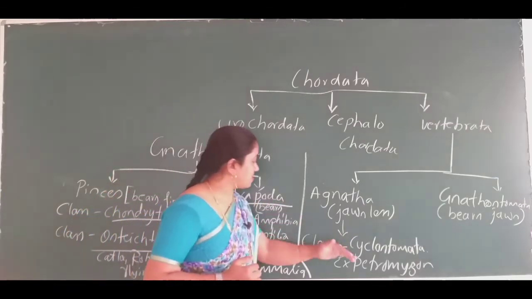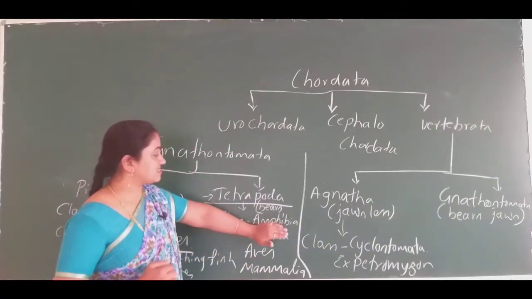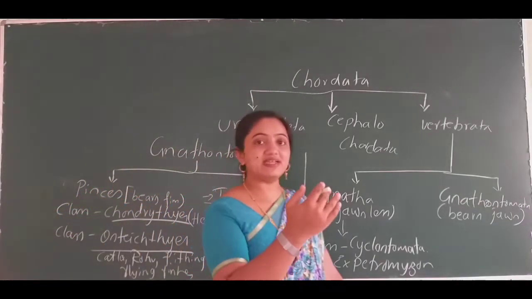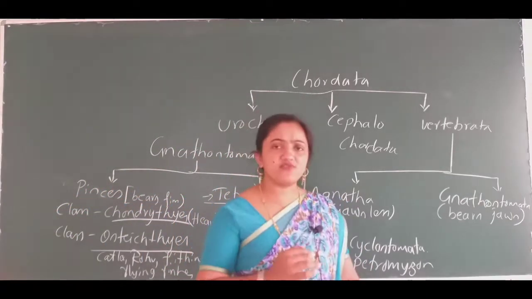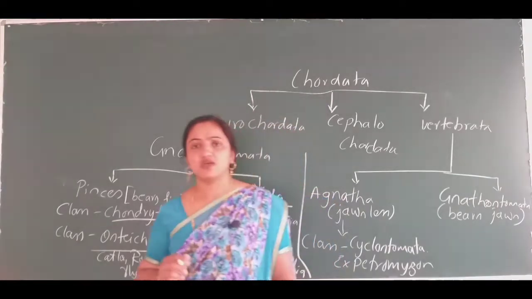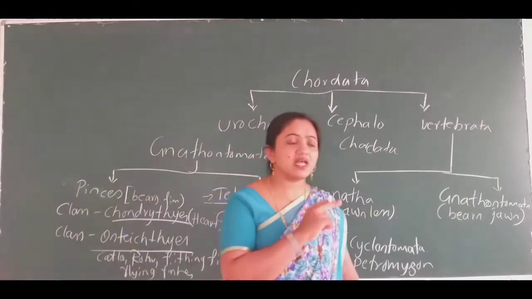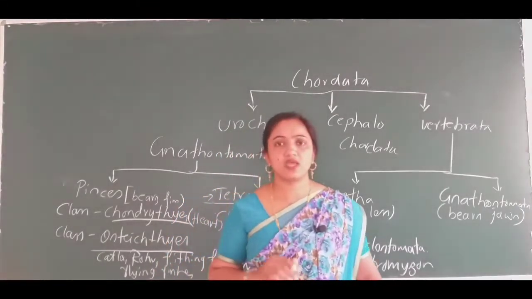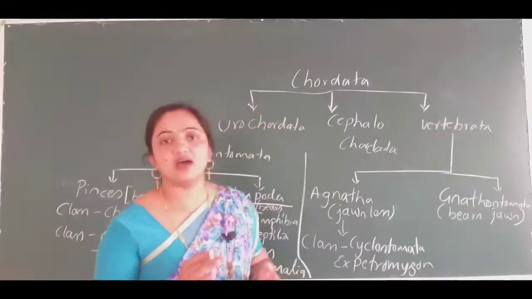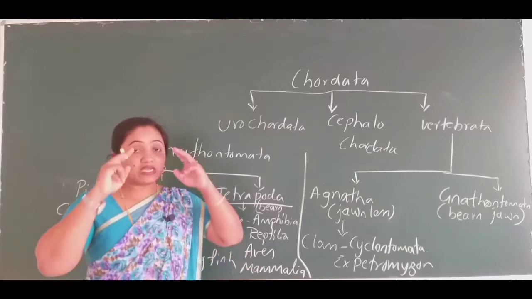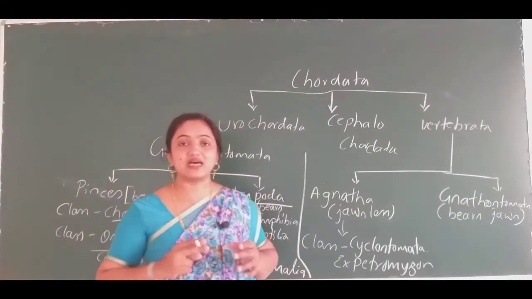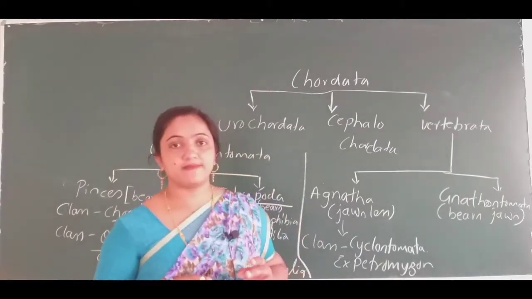All these animals come under the class Amphibia, and the body is divided into head and trunk. If we take the example of frog, it respires through the skin. It has a tympanum, and the eyes are covered by eyelids.